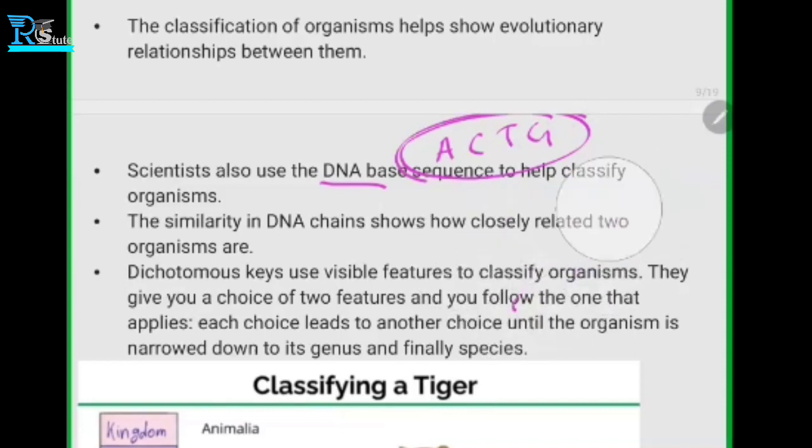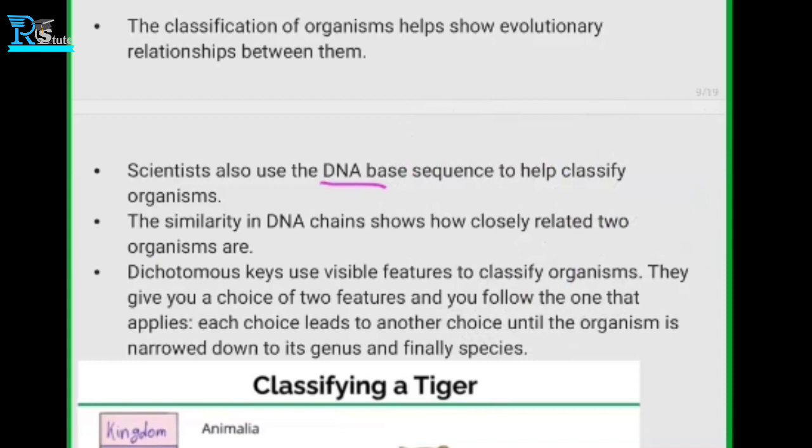So these are codings, and based on these codings we can decode information about the organism. We can know which organism belongs to which group. All these things we can do. Next, the similarity in DNA chains shows how closely related two organisms are.